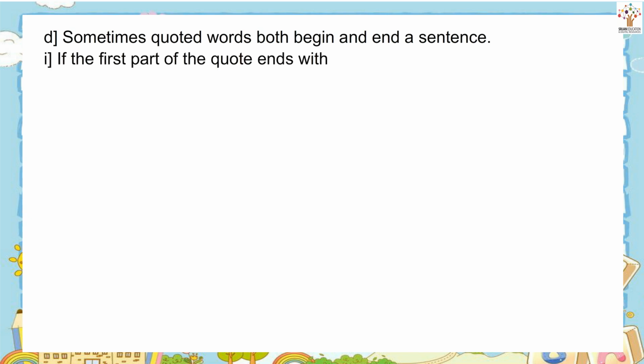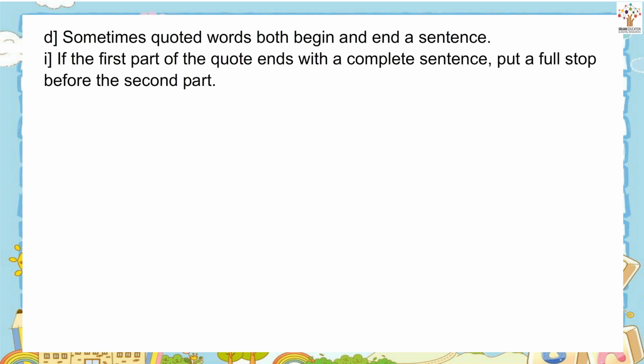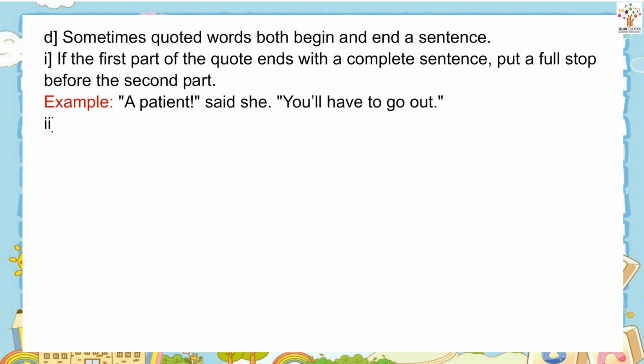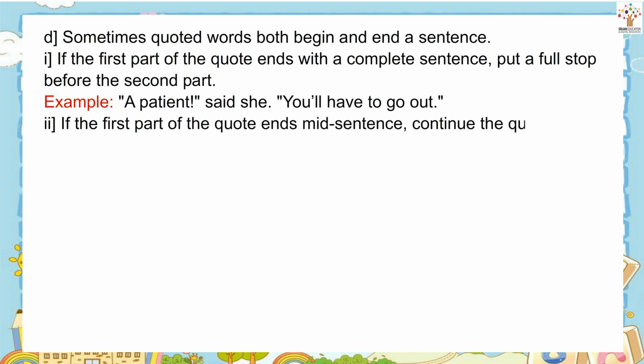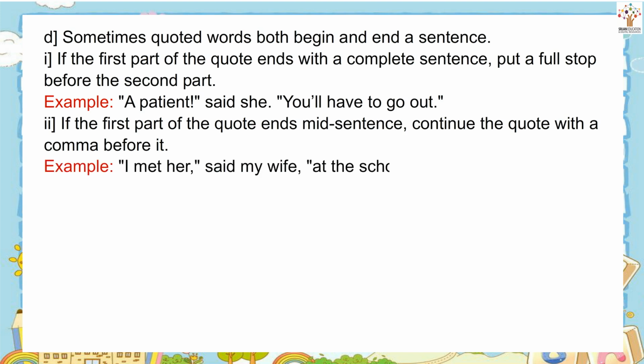Sometimes quoted words both begin and end in a sentence. If the first part of the quote ends with a complete sentence, put a full stop before the second part. Example. "A patient," said she. "You will have to go out." If the first part of the quote ends mid-sentence, continue the quote with a comma before it. Example. "I met her," said my wife, "at the school."